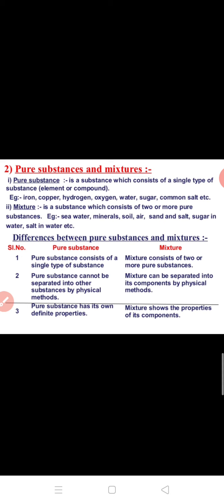For example, if we take the example of evaporation, vaporization, if we boil water or we heat the ice cubes, they will get converted into liquid form, and again when we heat that liquid water, it will get converted into vapors.